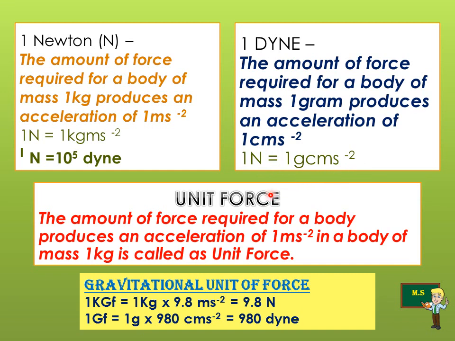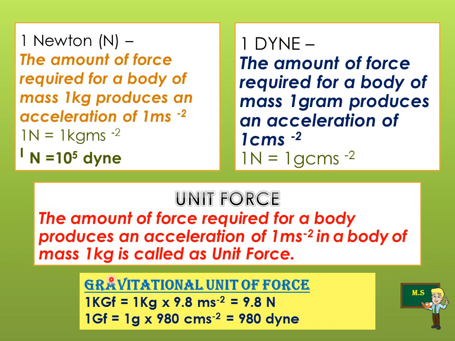Then unit force. What do you mean by this unit force? The amount of force required for a body to produce an acceleration of 1 meter per second square in a body of mass 1 kg is called as unit force.